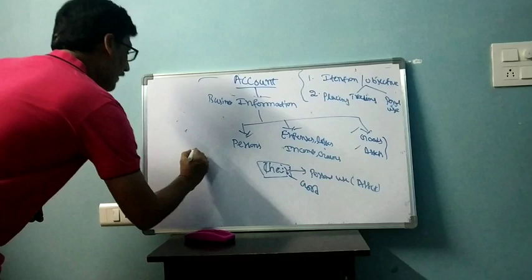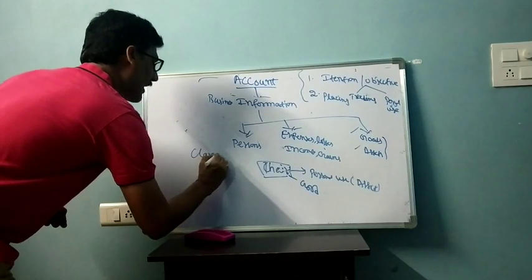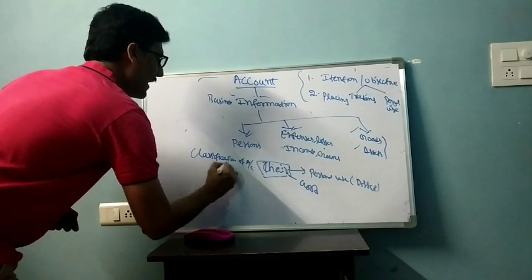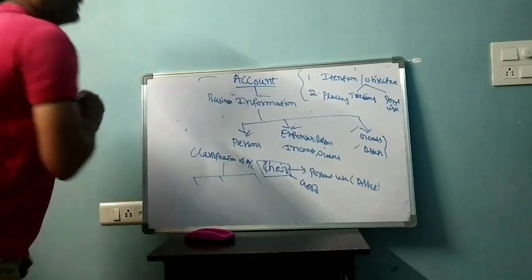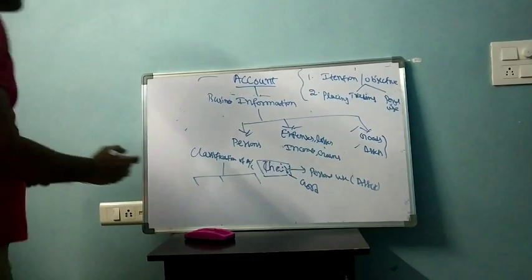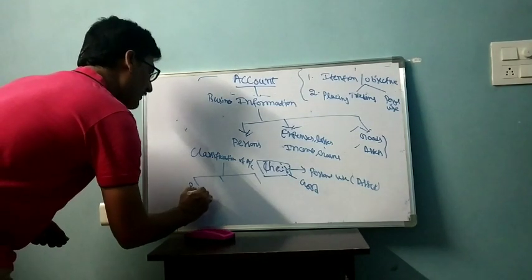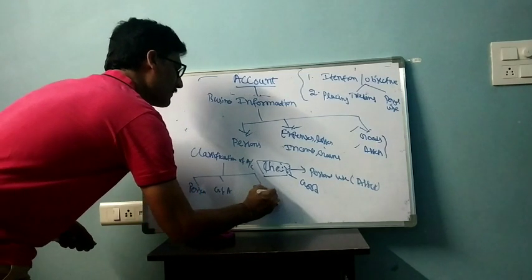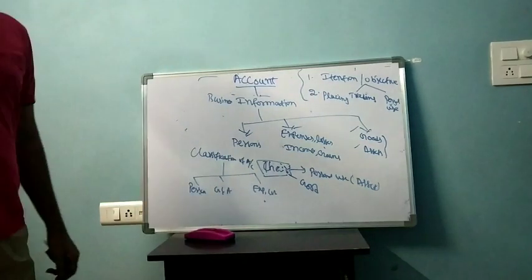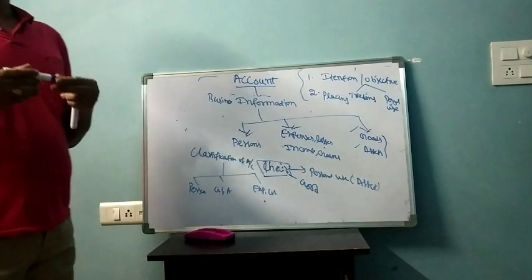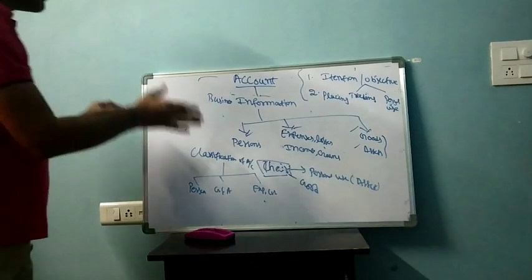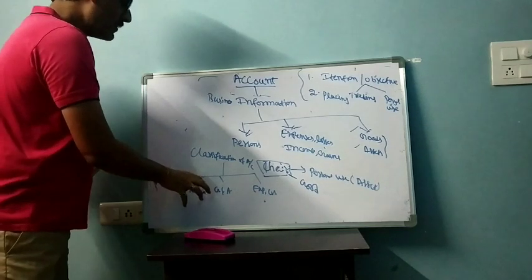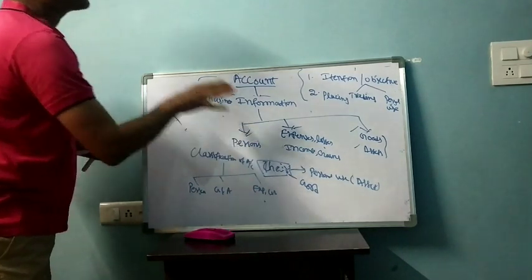That means the classification of accounts is based mainly on what type of information you are recording, whether information about persons, or goods and assets, or about expenses, losses and gains. This means the nature of information is deciding what type of account you want to record. That is going to decide the classification of accounts. Then, coming back to it, whatever the information recorded, based on that only the rule should be followed.